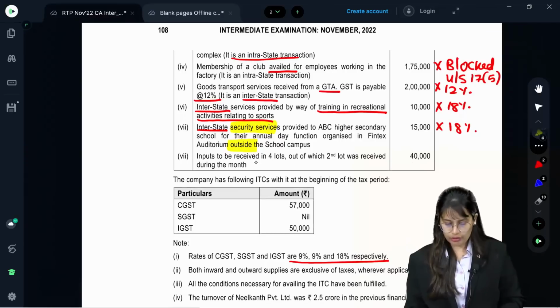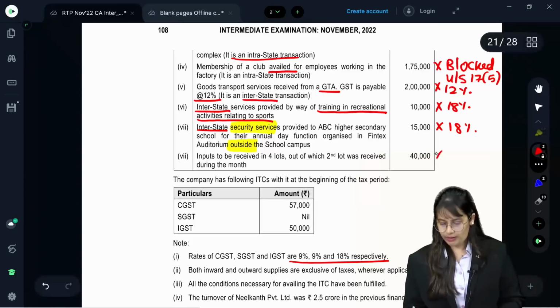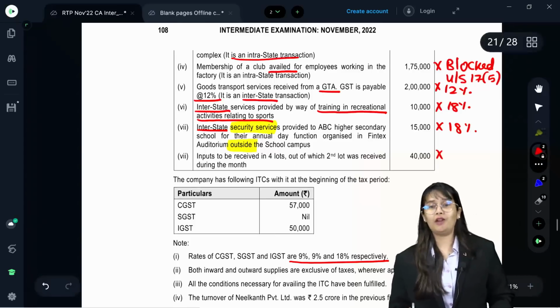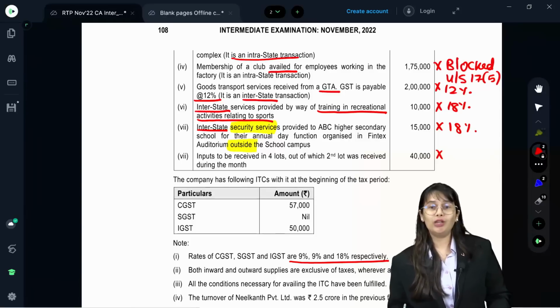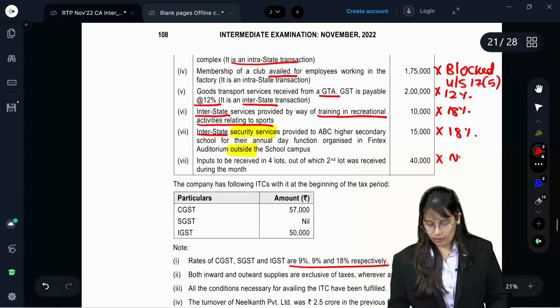Now, inputs to be received in 4 lots, out of which the second lot was received during the month. During the month means February. Tell me whether you will get ITC? No, because ITC will be available upon receipt of the last lot or installment. Then only you are eligible for ITC, correct? Hence over here, no ITC.